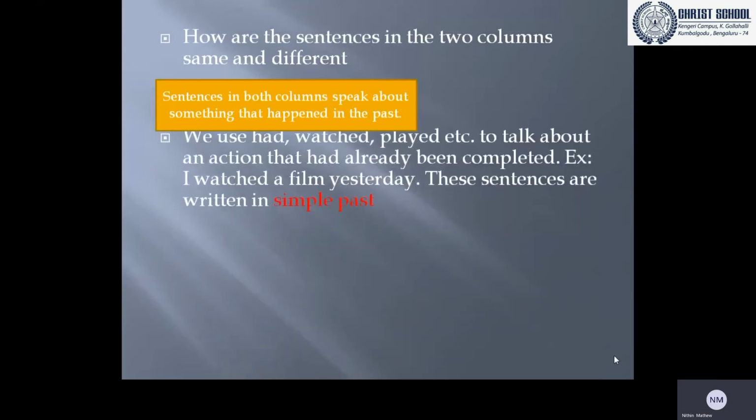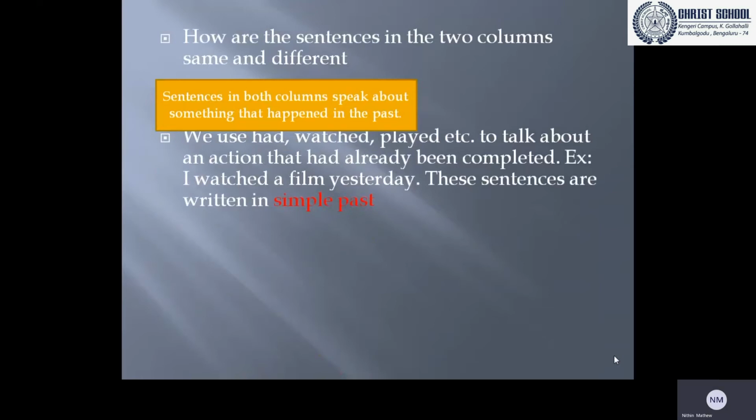We use had, watched, played, etc. to talk about an action that had already been completed. Example, I watched a film yesterday. So these sentences are written in simple past.